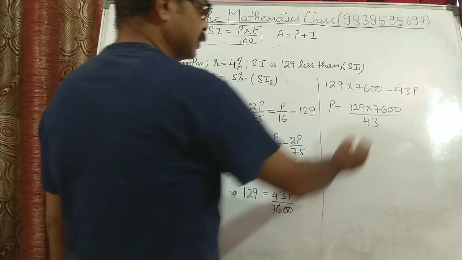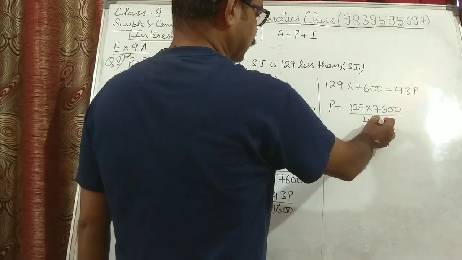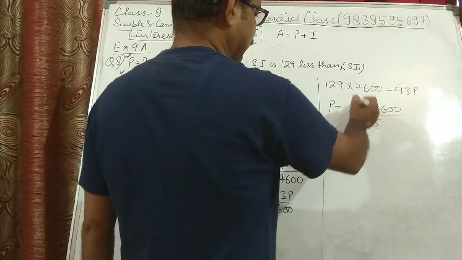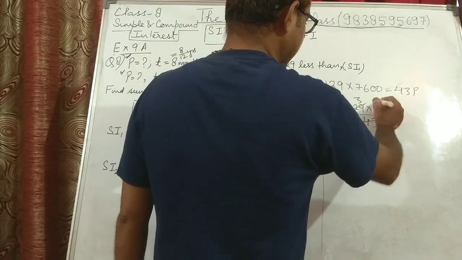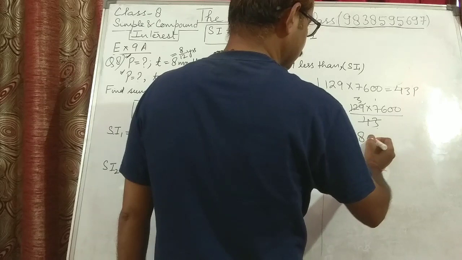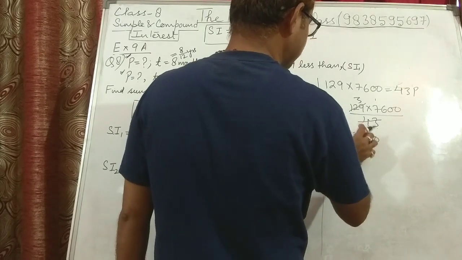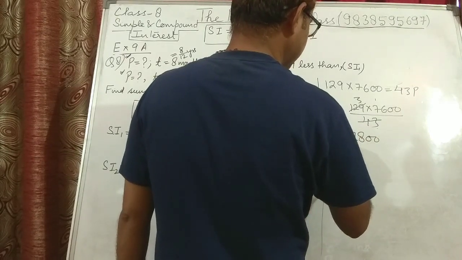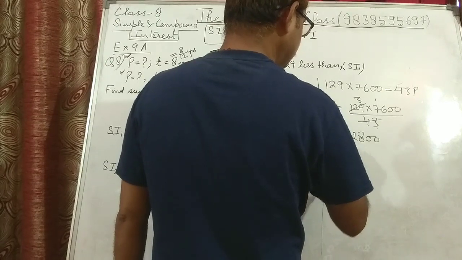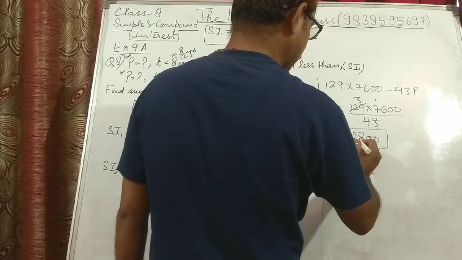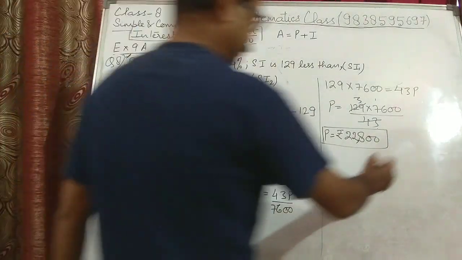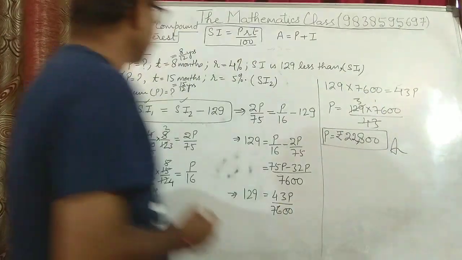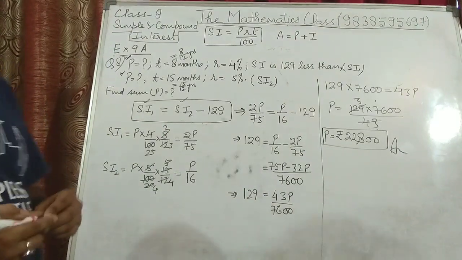You can see 3 3s are 9, 3 4s are 12. So this divides 129 by 3. Now 6 3s are 18, 21, 22, 00, means principal is rupees 22,800. That is your final value. Question number 8. I hope you have understood.